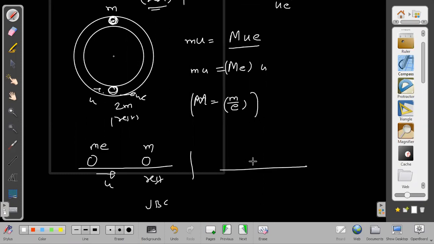Finally, the mass which is m into e comes to rest, and the mass which was m starts moving with velocity u into e, because the coefficient of restitution is e. Velocity of separation is not the same as velocity of approach; it will be e times the velocity of approach, and the velocity of approach was u. So we can equate directly. Therefore, it is u into e.